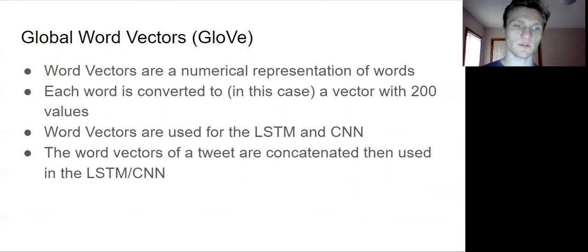Finally, I used global word vectors to create a matrix representation of the tweet. The LSTM and CNN I used perform operations on matrices. In order to turn a tweet into a matrix, I need a list of vectors that represent words to then concatenate into a matrix. GloVe vectors are a type of pre-trained word vector that I can do this with. GloVe word vectors are global word vectors trained on existing materials such as Wikipedia, or in this case, I use the Twitter GloVe word dictionary.